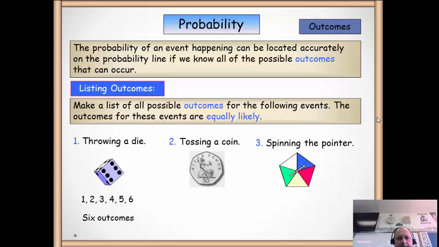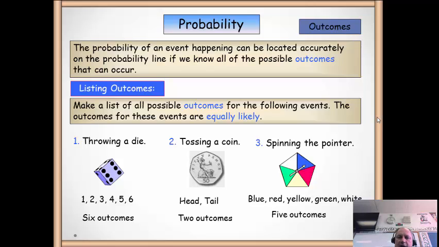Tossing a coin. Throwing a die produces 6 outcomes. Tossing a coin, I can have a head or a tail, so 2 outcomes. On this spinner here, it's 5 different colours, so there's 5 outcomes.